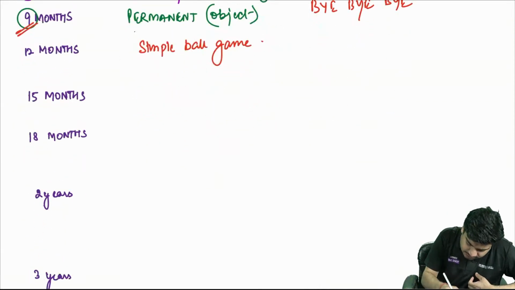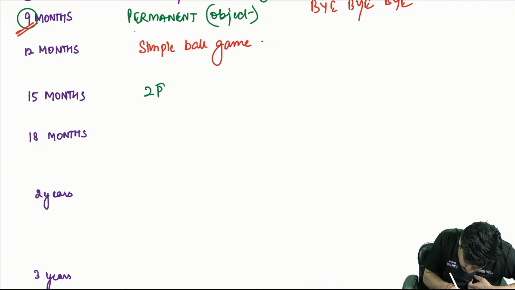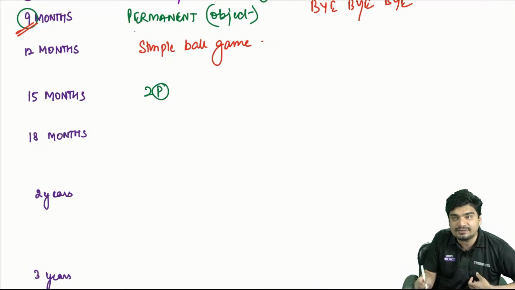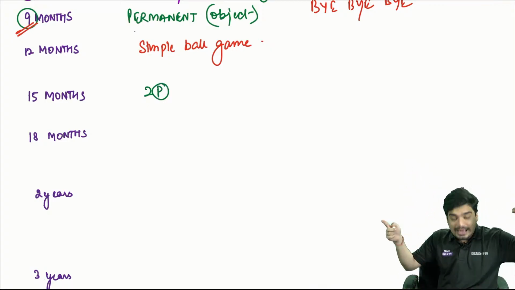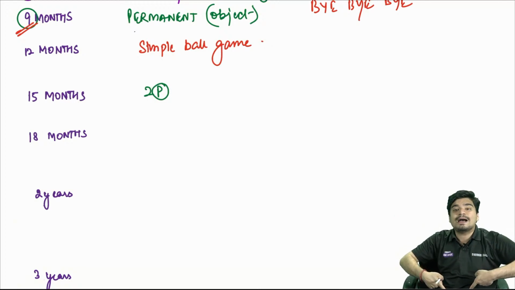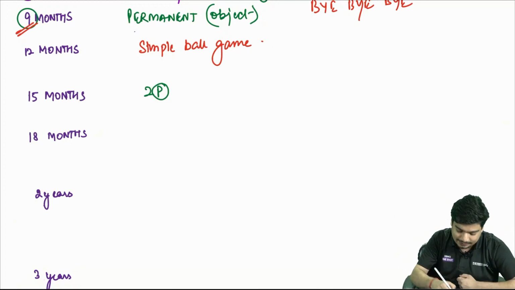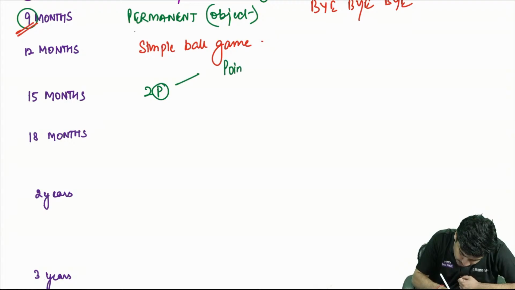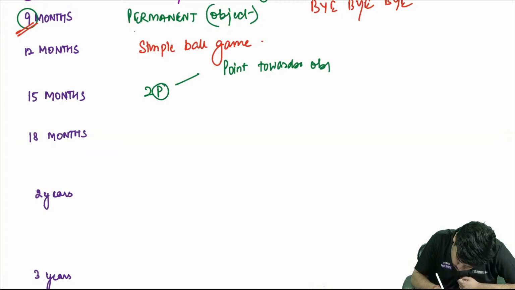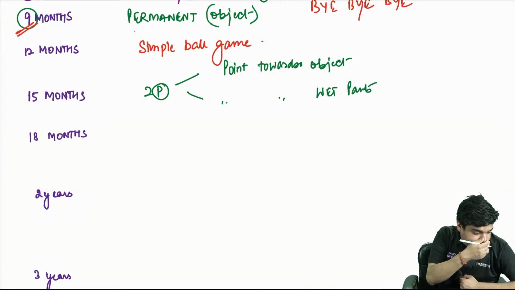At 15 months, child has what is called as 2 P's. I already discussed these 2 P's. He'll point towards an object and he will point towards his own wet pants. That is, point towards his own P.